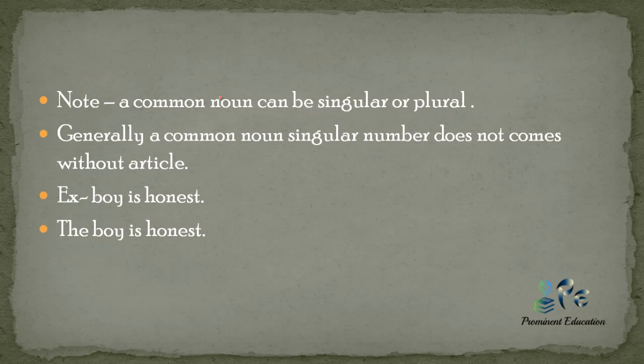Now let's discuss some rules about common noun. A common noun can be singular or plural. Common nouns are free to be singular or plural. Generally a common noun in singular number does not come without an article. This is a very important rule. If written like this, "Boy is honest," this is wrong because a common noun singular always comes with an article. So the correct sentence would be "The boy is honest." You will have to use the article "the" before it. So this sentence is correct.